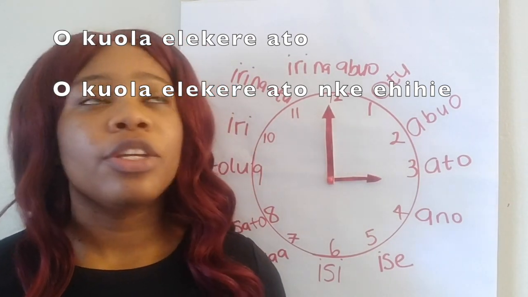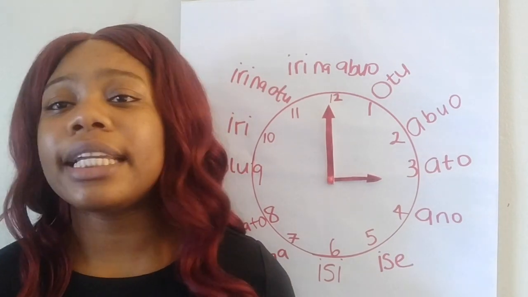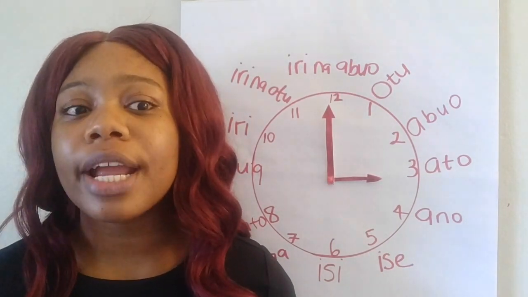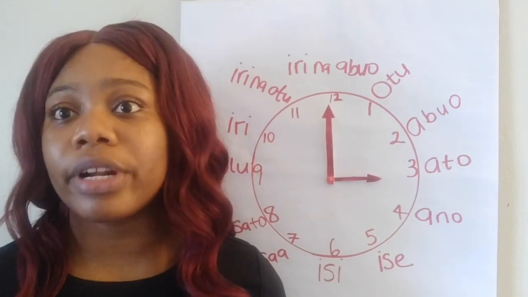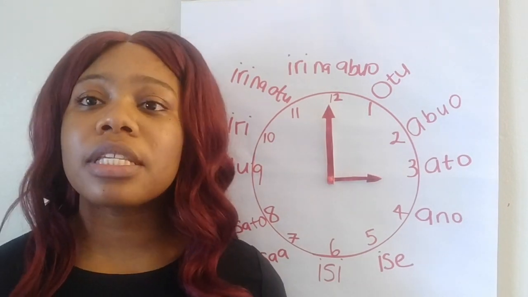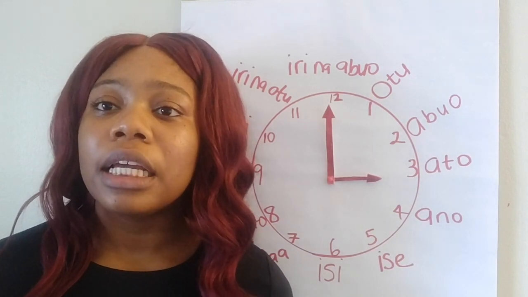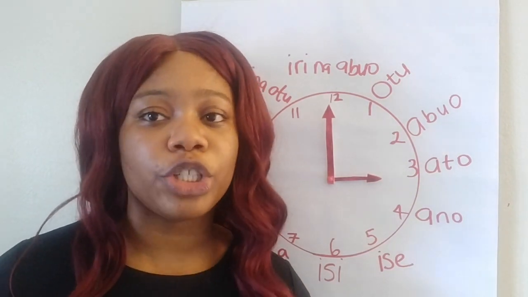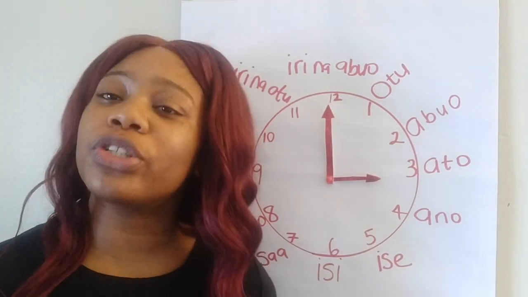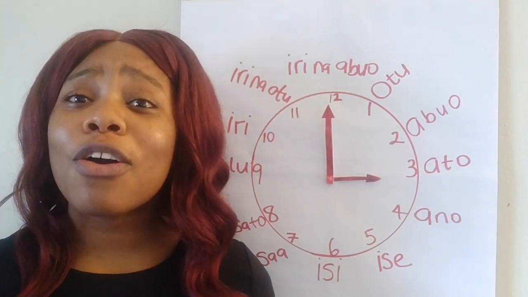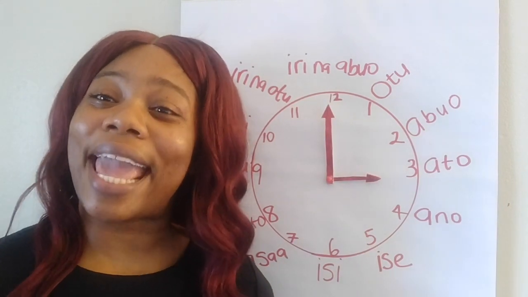Let's say you are in the US or in Canada and your friend is in Nigeria. That's like 8 hours, could be 6 hours, 9 hours time difference, depending on your time zone. And the person says, what time is it? And you want to be more specific. You just don't want to say it's 3 o'clock, morning or afternoon. So you should say Okuola Elekere Clock nke ehihie.